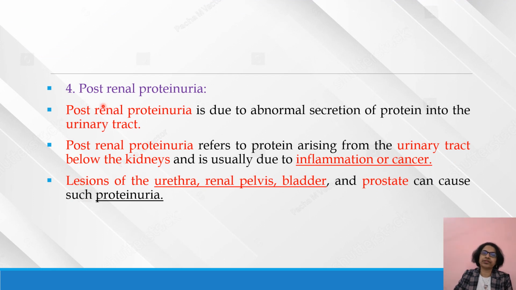Another type is post-renal proteinuria. Post means after something. So what is the meaning of this? Post-renal proteinuria is due to abnormal secretion of protein into the urinary tract. It refers to protein arising from the urinary tract, that is below the kidneys, and is usually due to inflammation or cancer. Lesions of the urethra, renal pelvis, bladder and prostate may be causative factors. What kind of proteinuria? It is post-renal proteinuria.